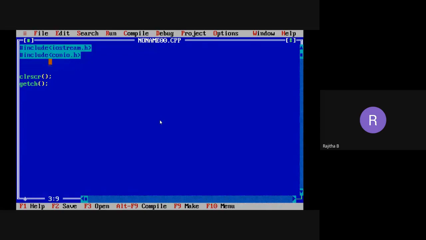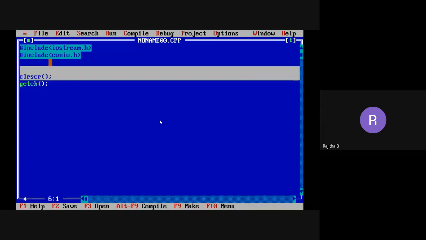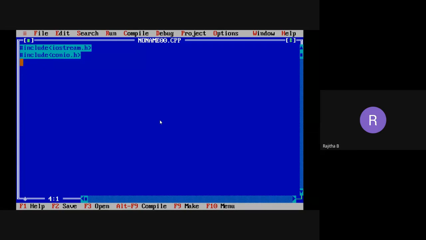Yes? Is this clear? Yes, ma'am. Good. So I'm taking the two header files here, and I want to clear this one. So I'm taking the normal main program, that is void main,